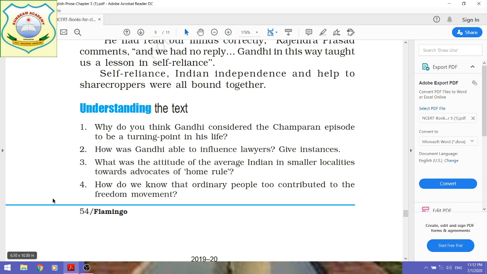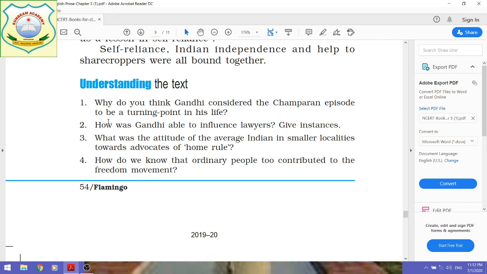Now, students, today's class is over here. The rest of the questions you will have to attempt. You can see that question number 1 is very important, on understanding the text. All the questions under the column of understanding the text you will have to attempt in 120 to 150 words each, and I advise you to utilize the maximum word limit of 150 words. So question number 1 is very important.